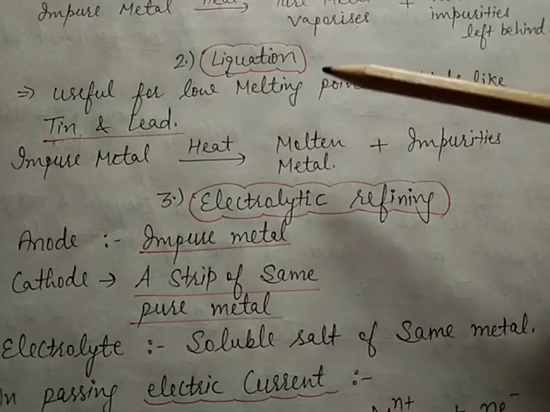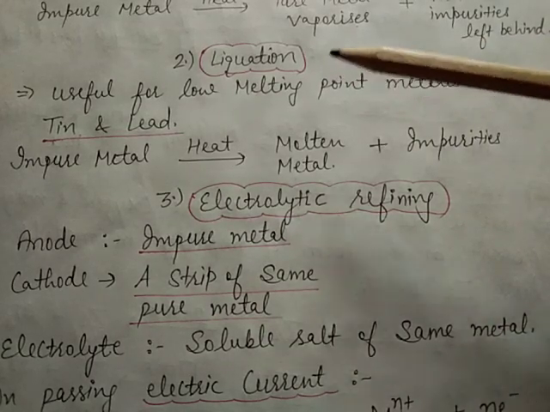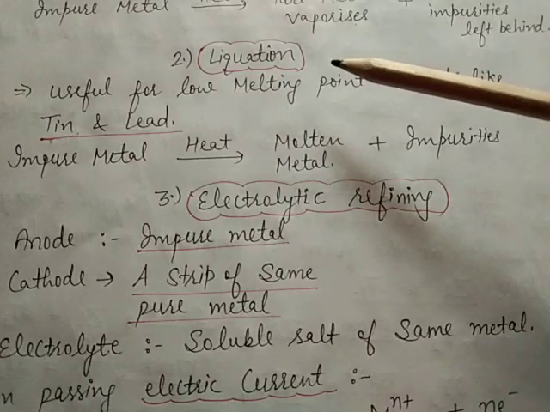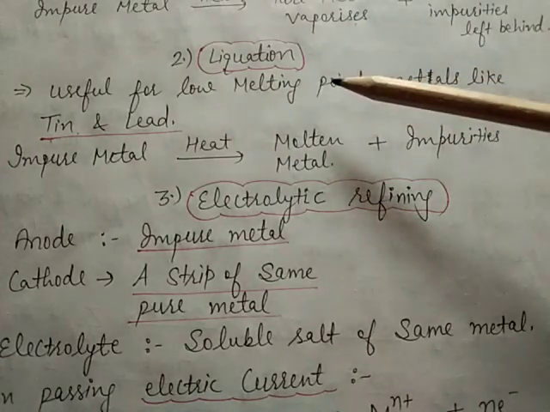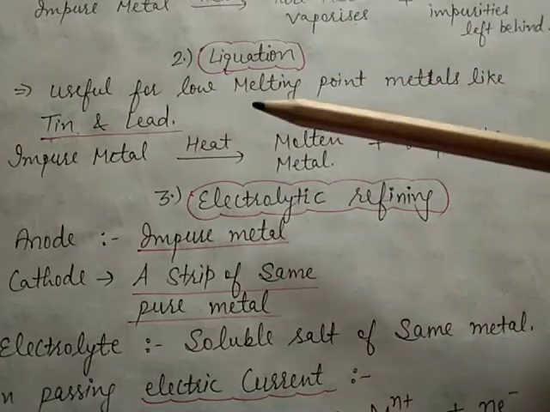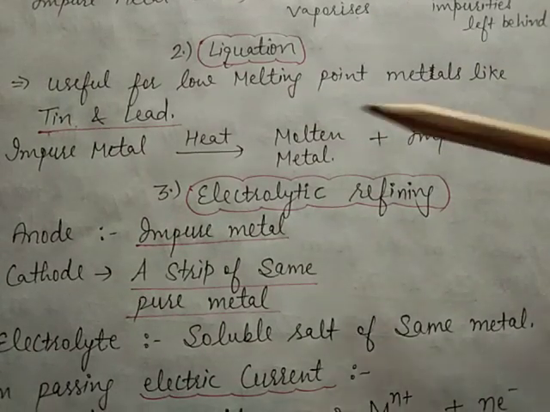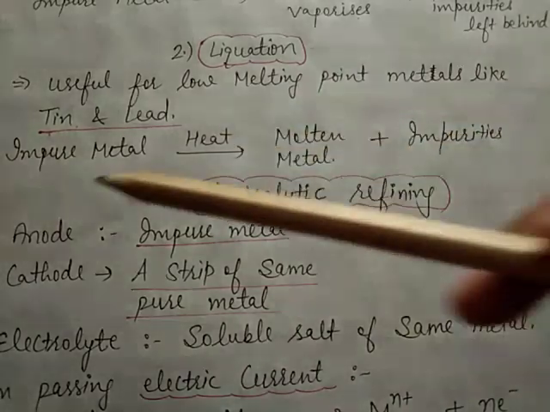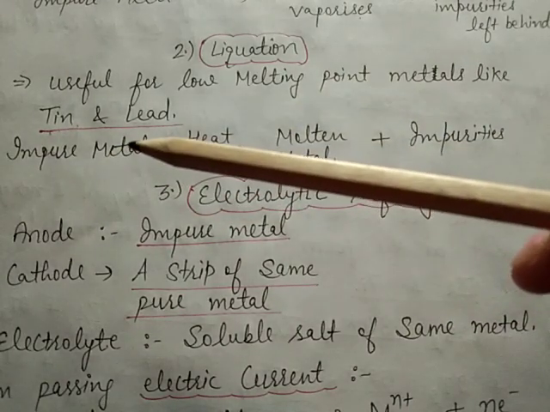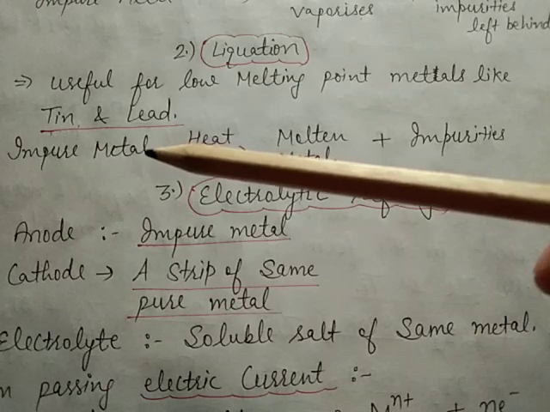Now the second method is liquefaction. This method is used for low melting point metals like tin and lead. In this method, the impure metal is heated on a sloping surface.